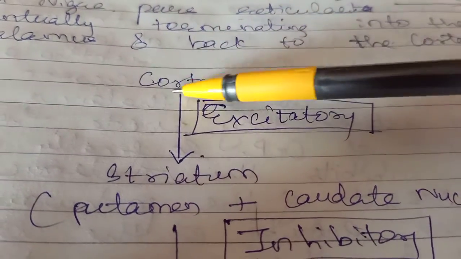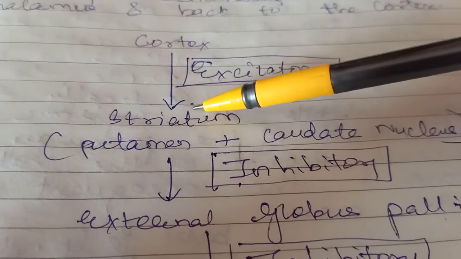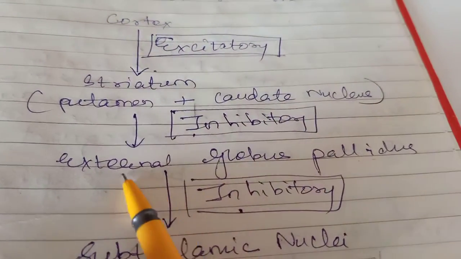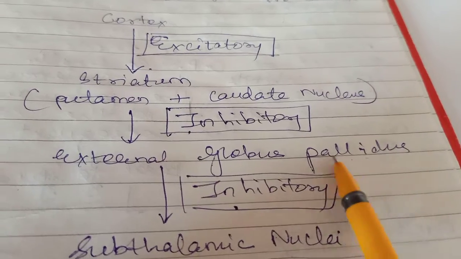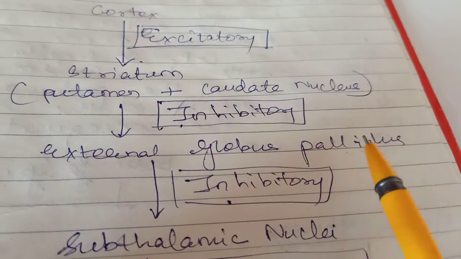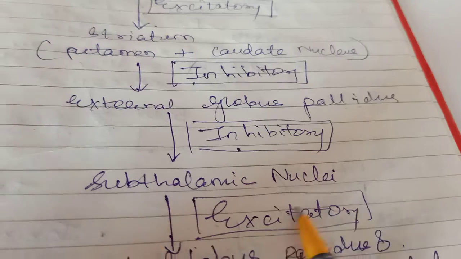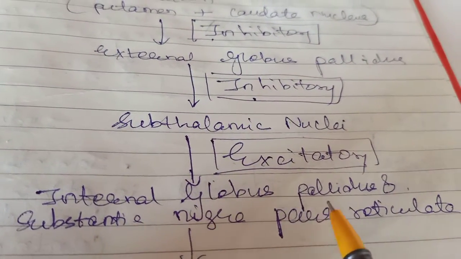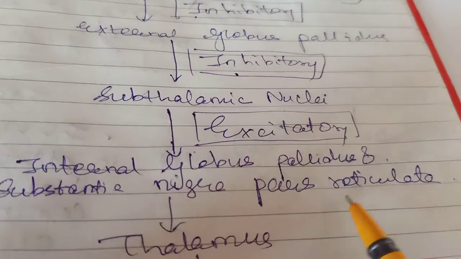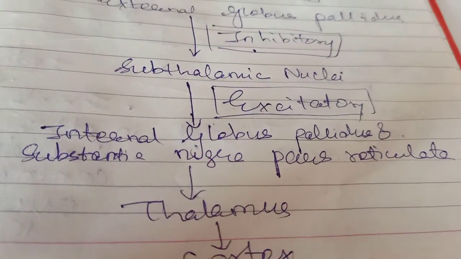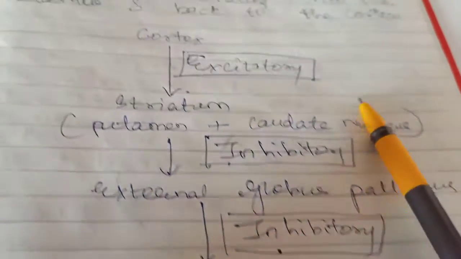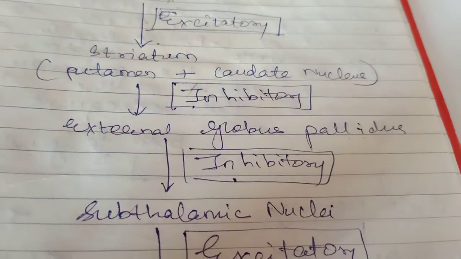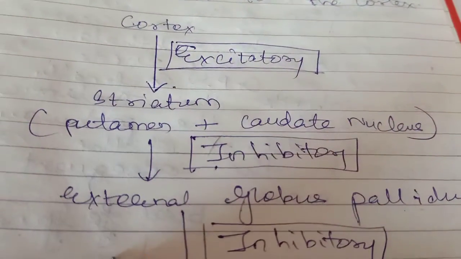It starts from the cortex, goes to the corpus striatum, that is the putamen and caudate nucleus. It goes then to the external globus pallidus. This component is added as compared to the direct pathway. Then it goes to the subthalamic nuclei. This is also added. And then it reaches the globus pallidus internal and substantia nigra pars reticulata. Then to the thalamus and back to the cortex. This is the way the signals travel in the indirect pathway.